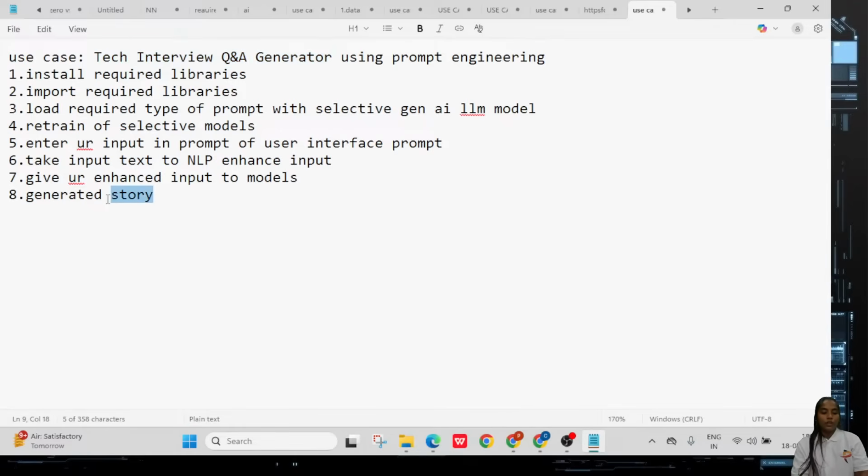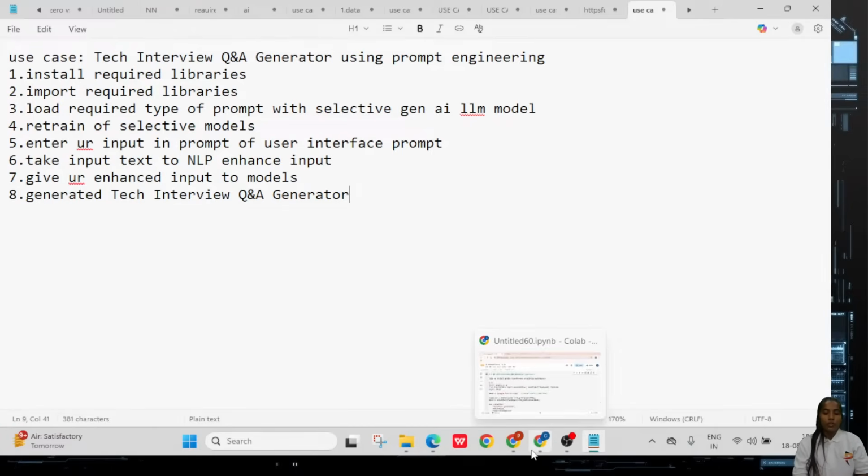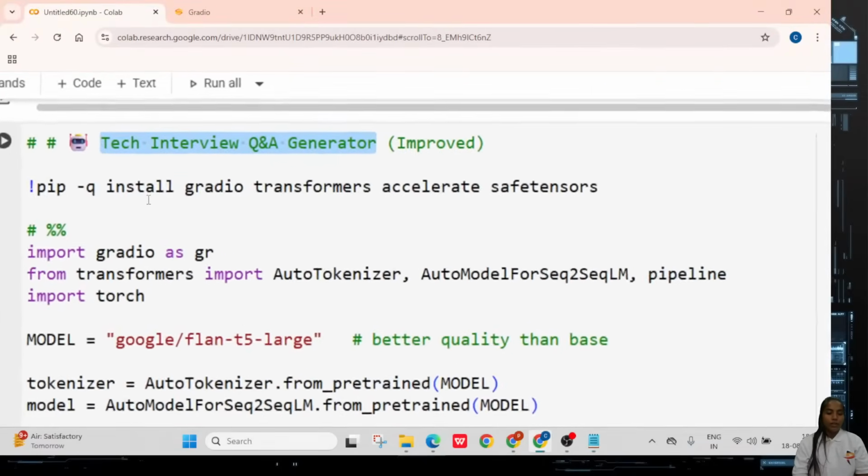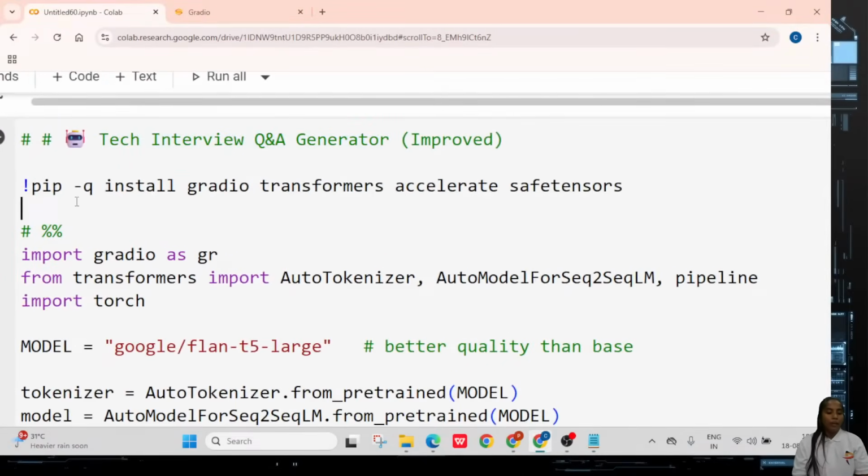So it can try to generate questions and answers for the tech interview questions. These are the main parts that you are having. Now you can see the same process for the coding part. In the same manner, pip install Gradio, transformers, accelerate and safetensors. These are the libraries that we need.